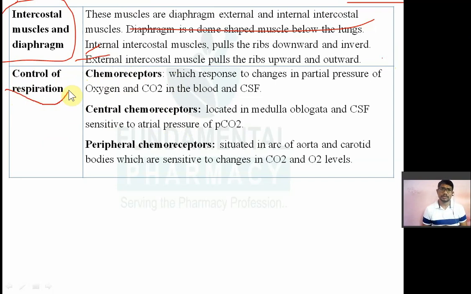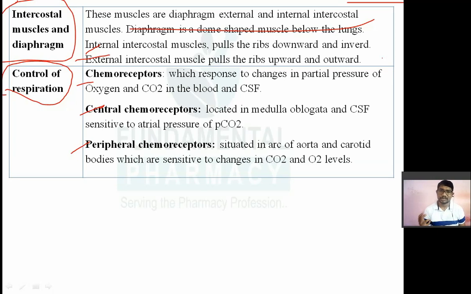Now, control of respiration. How is respiration controlled? What is normal breathing? 12 to 15 breaths per minute. It is controlled by chemoreceptors: central chemoreceptors and peripheral chemoreceptors. Chemoreceptors are specific proteins that are very sensitive to changes in the chemical content of, for example, blood. If the chemical composition of the blood changes, they immediately give a message to the brain. The chemical composition here is carbon dioxide and oxygen.